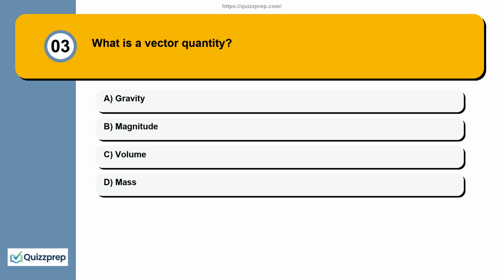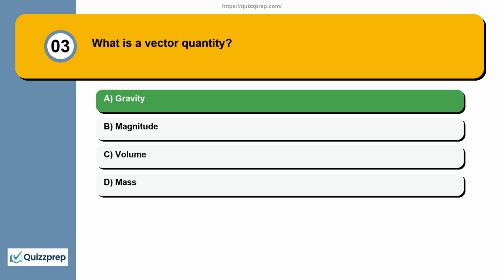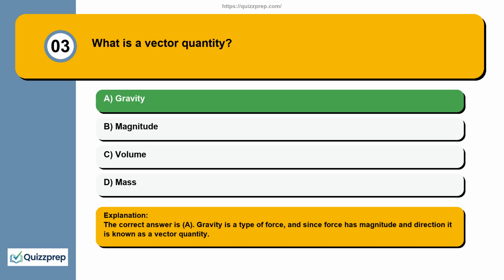Question 3. What is a vector quantity? A, gravity. B, magnitude. C, volume. D, mass. The correct answer is A. Gravity is a type of force, and since force has magnitude and direction, it is known as a vector quantity.